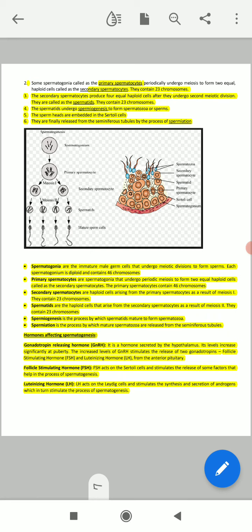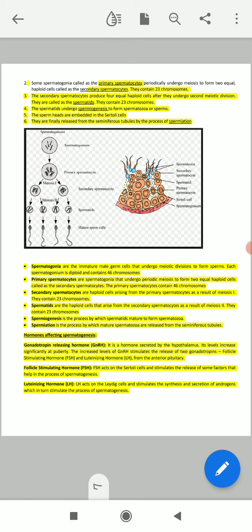The second thing is which cell stage has which number of chromosomes. The spermatogonium consists of 46 chromosomes, which is why it is a diploid cell. The primary spermatocyte contains 46 chromosomes because it undergoes only mitotic division.